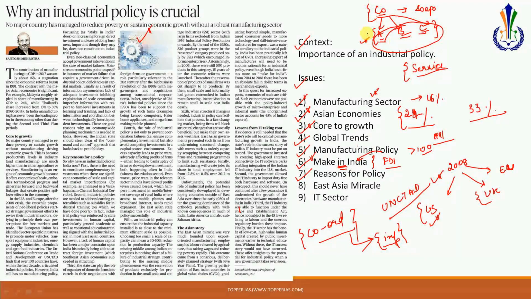So this is what a manufacturing policy, an industrial policy, can do. So that is why an industrial policy is required for India. For example, China has provided such kinds of safeguards to companies like Lenovo or Haier. These are companies commonly heard of now. They started as small companies in China. That is one case that has been mentioned.